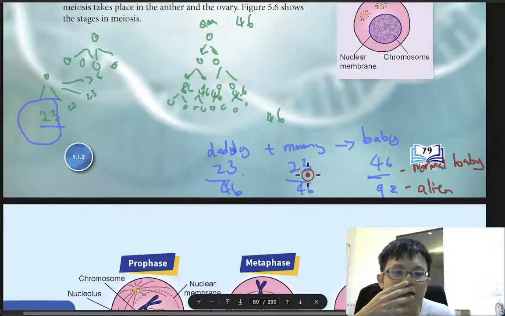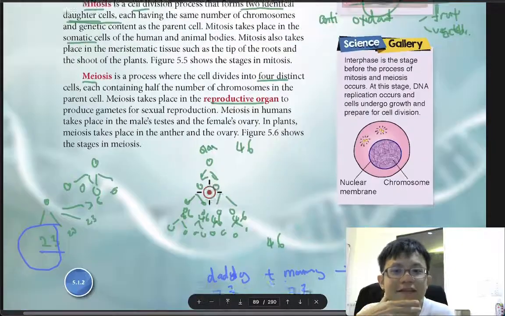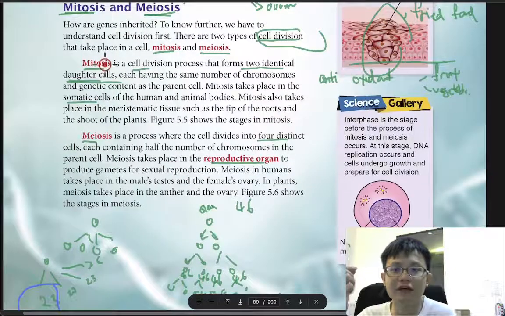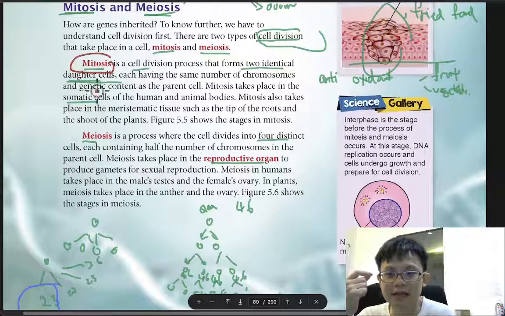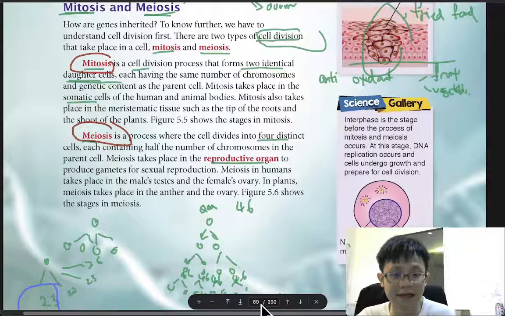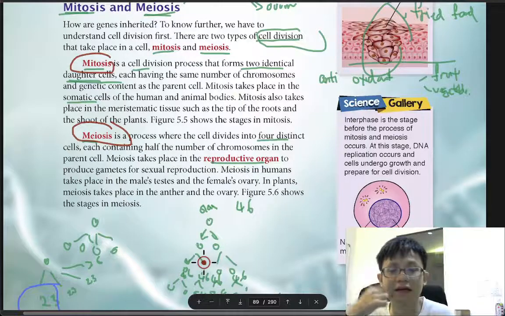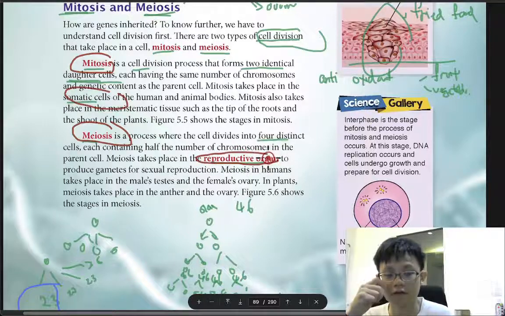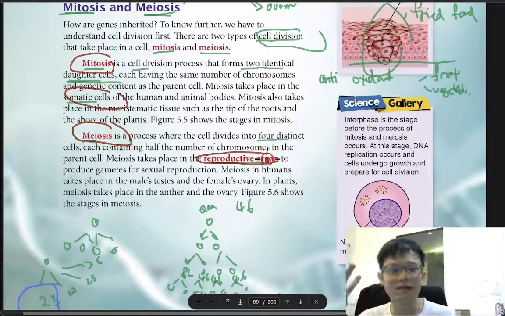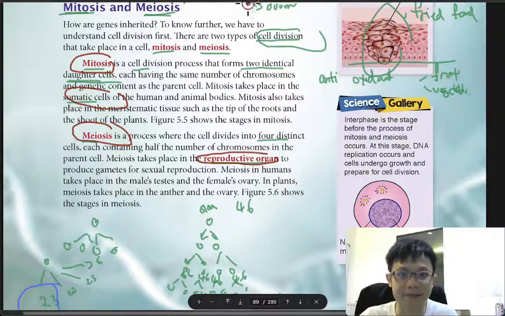Okay, so that is the difference between mitosis and meiosis. One of the main differences, again, there are many differences, but one of the most common is that mitosis gives 2 identical cells and meiosis gives 4 cells. Mitosis only applies in the somatic cells. Meiosis only applies in the reproductive organs, I mean the gamete cells.